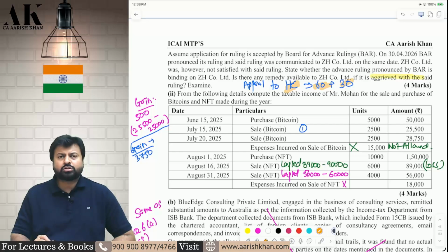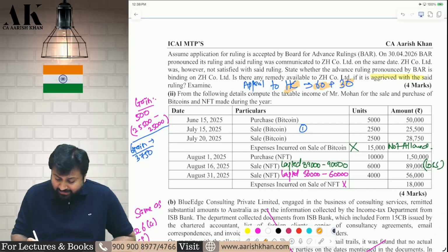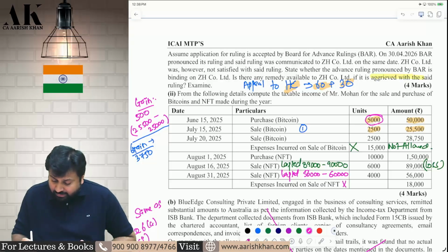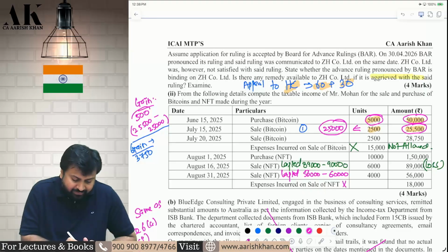Now the next question is a good question on Bitcoin. You are purchasing 5,000 Bitcoin for 50,000. Now you are selling 2,500 Bitcoin for 25,500. So there is a profit of 500. How, sir? See, if the cost of 5,000 Bitcoins is 50,000, what is the cost of 2,500 Bitcoin? 25,000. Cost is 25,000, you are selling for 25,500, therefore 500 rupees is the gain.